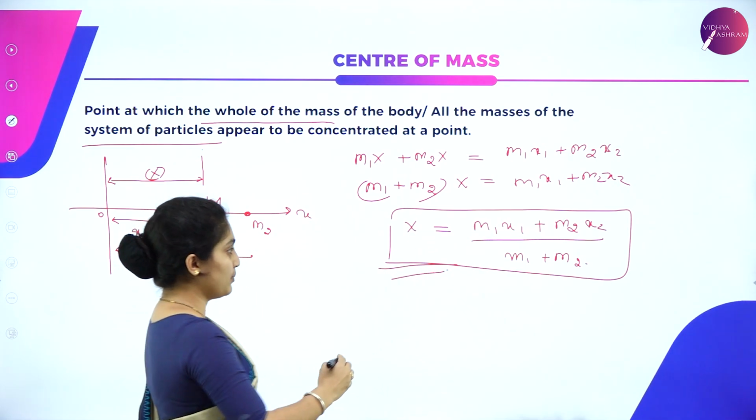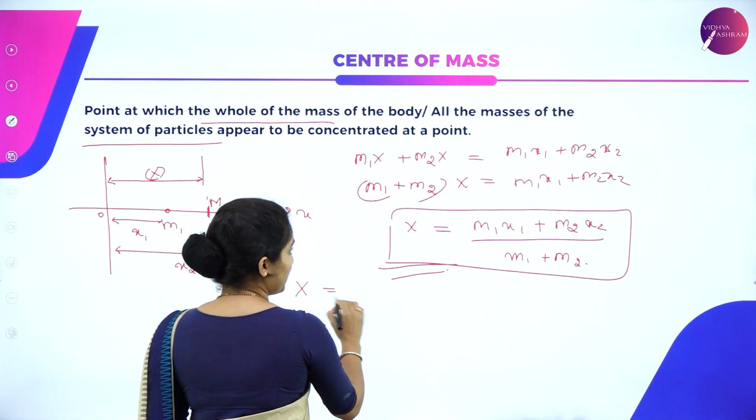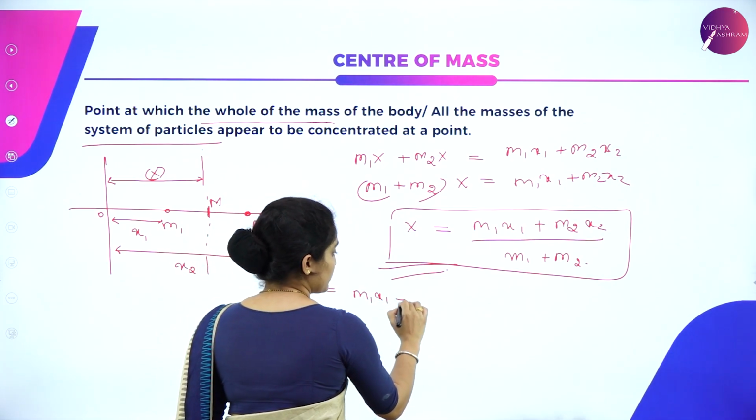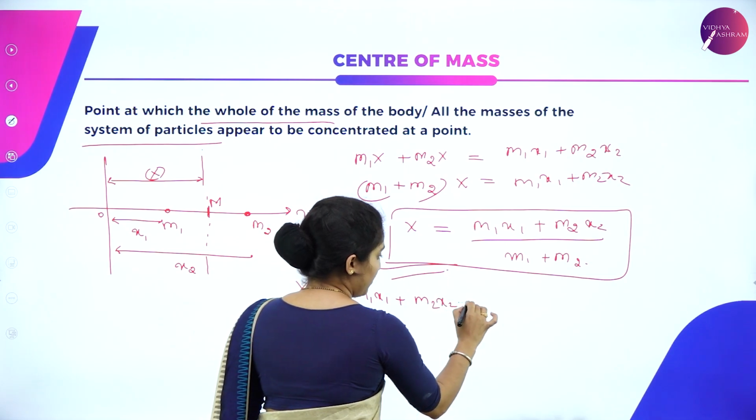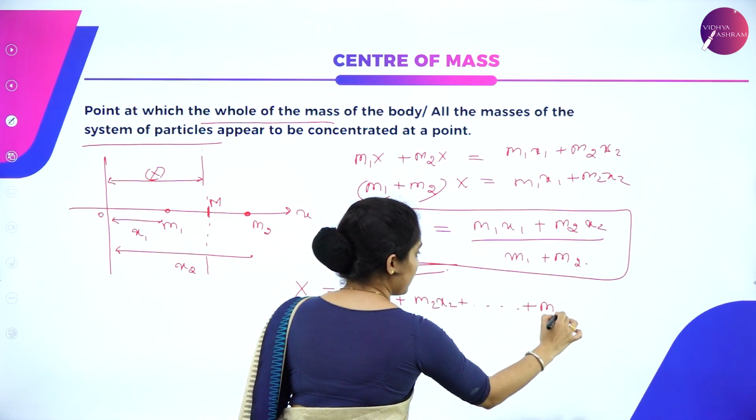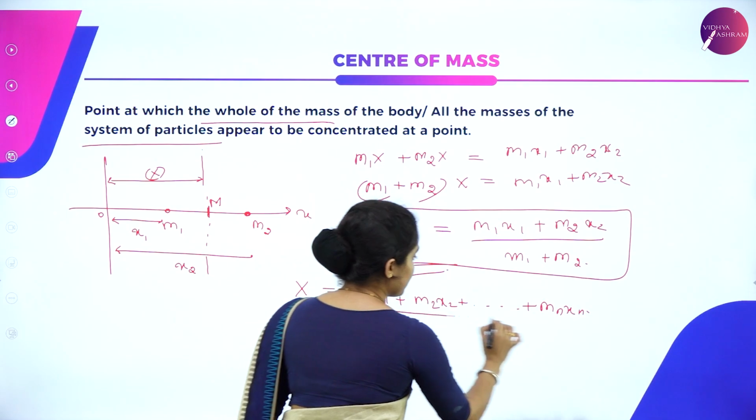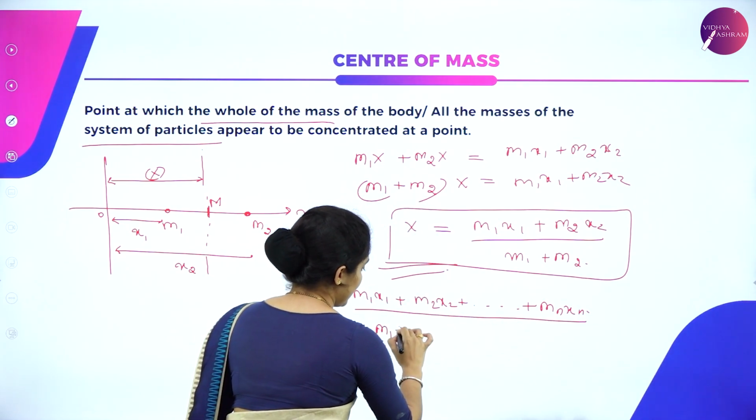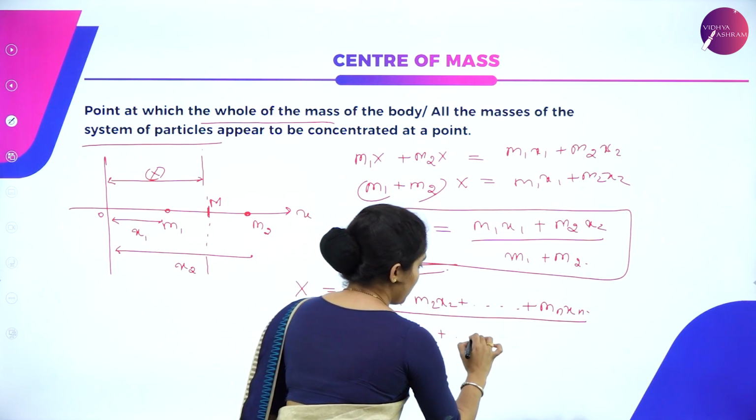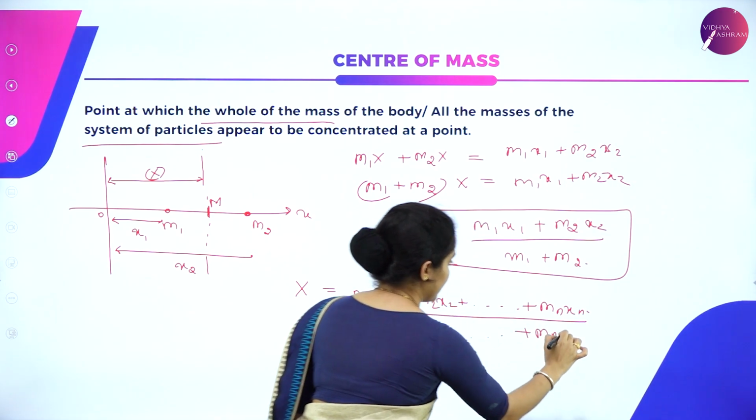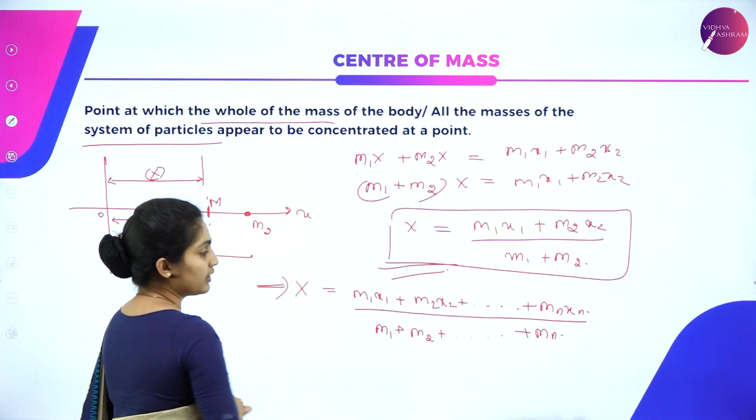Suppose there are n number of particles, then it turns out to be x is equal to m1 x1 plus m2 x2 plus, it goes up till mn xn. Similarly, we will have a denominator as m1 plus m2 plus, it goes up till mn. This is how the condition looks like.